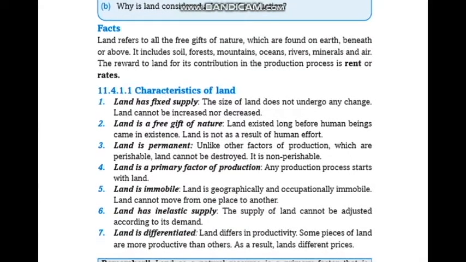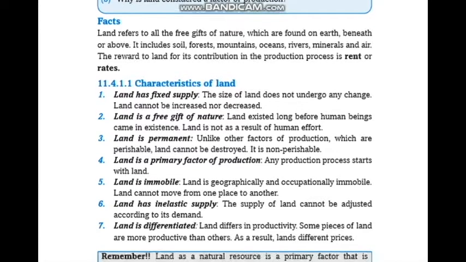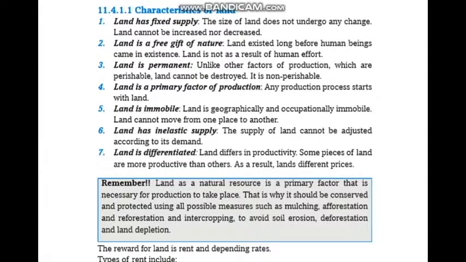Land refers to all the free gifts of nature which are found on earth, beneath or above. It includes soil, forests, mountains, oceans, rivers, minerals, and air. The reward to land for its contribution in the production process is rent or rates. Characteristics of land now. Land has a fixed supply. The size of land does not undergo any change. Land cannot be increased nor decreased. Land is a free gift of nature.